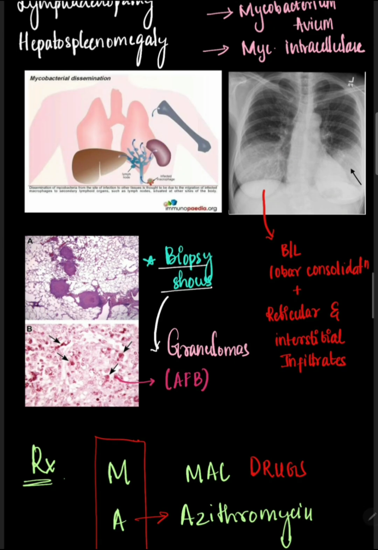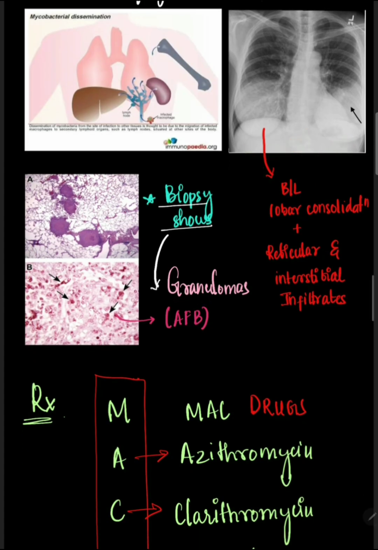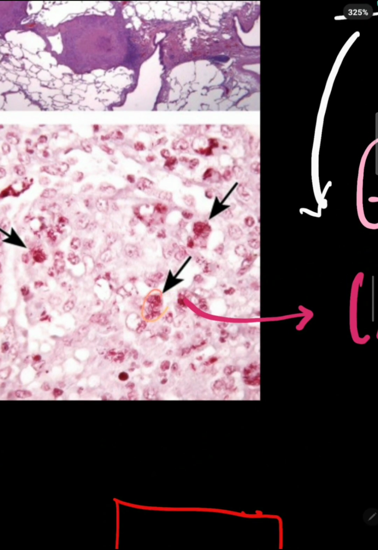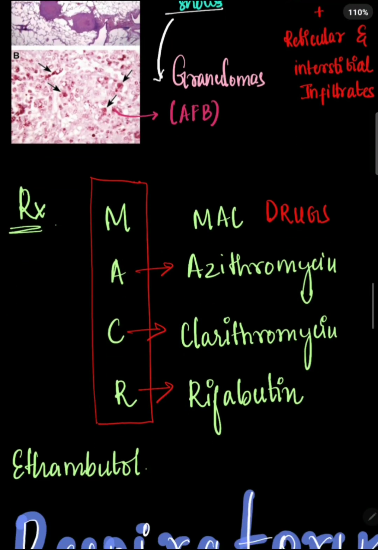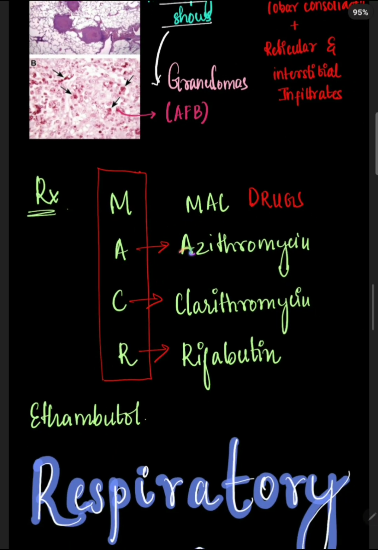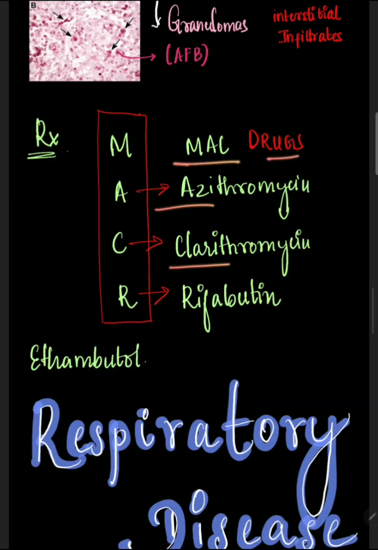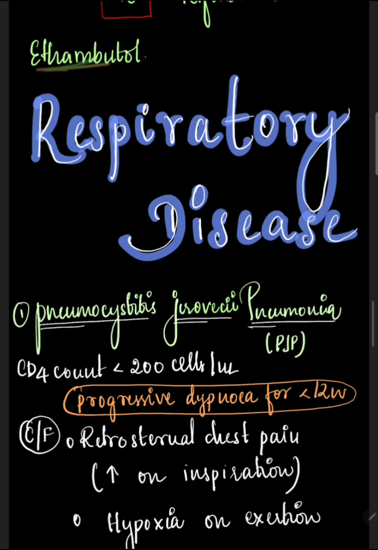And then here there's a picture of a chest x-ray where we can see bilateral lobar consolidation, and there are reticular and interstitial infiltrates. The most common type of MAC is pulmonary MAC. This is an example of a pulmonary MAC. So biopsy is done often, which shows granulomas and acid fast bacilli. Now for drugs, a good mnemonic would be just MAC itself. MAC drugs: azithromycin, clarithromycin, rifabutin, and ethambutol.